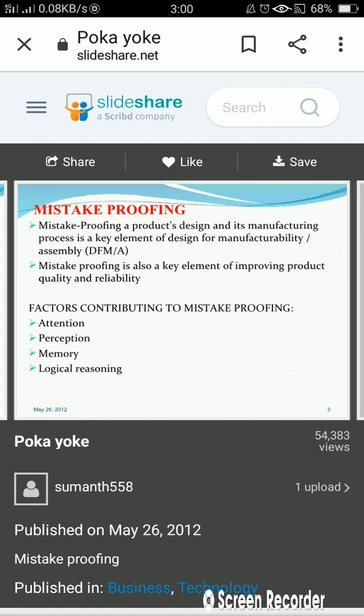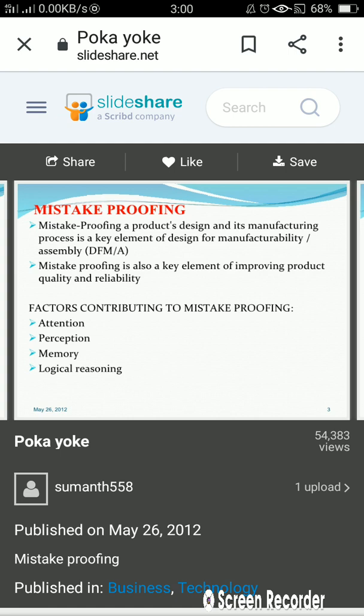Okay, so going further, mistake proofing, as we have learnt about poka yoke, is a mistake proofing technique. So what is meant by mistake proofing? Mistake proofing a product's design and its manufacturing process is a key element of design for manufacturability and assembly.